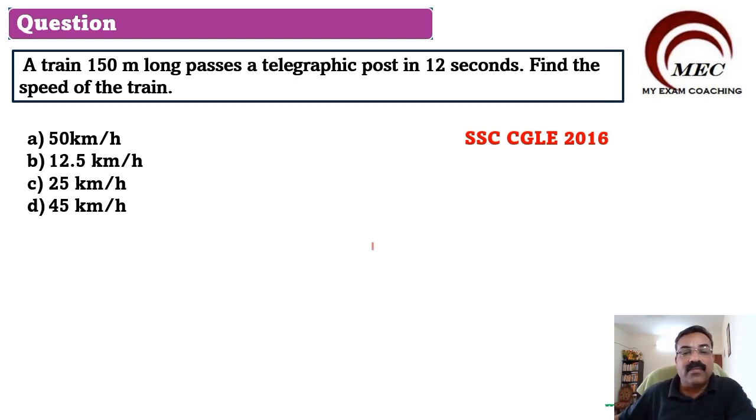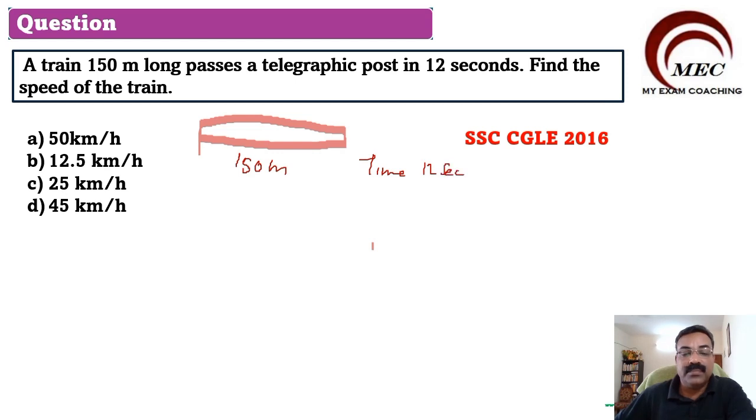So here we have a train, and this train is 150 meters, and the time is given as 12 seconds. What we want to find out is the speed of the train. If you see, the options are given in kilometers per hour.